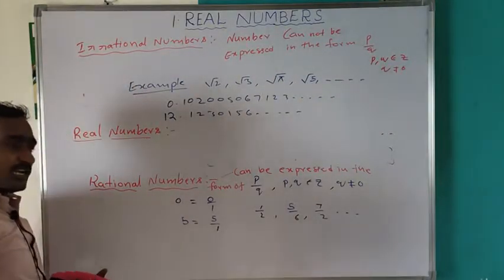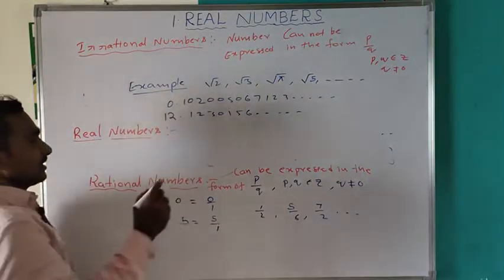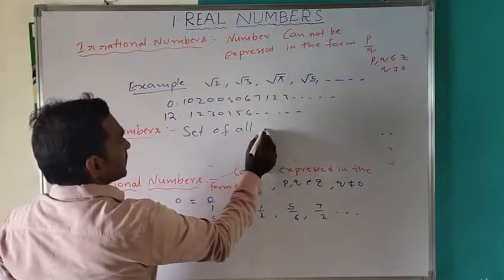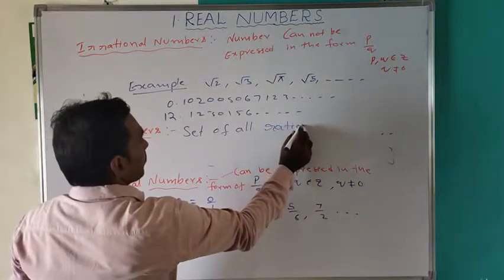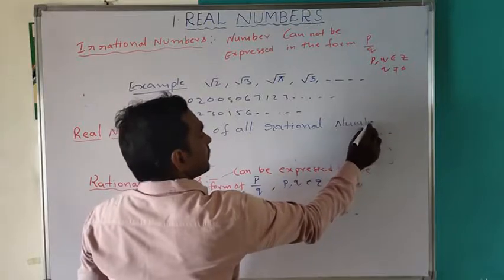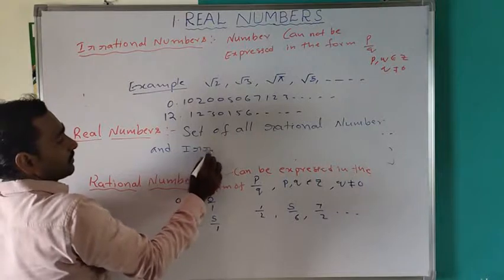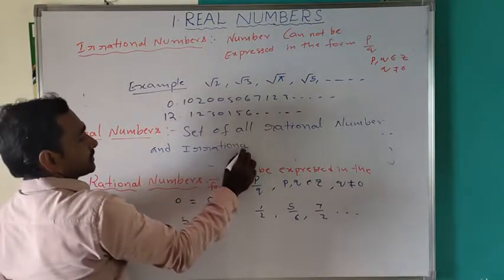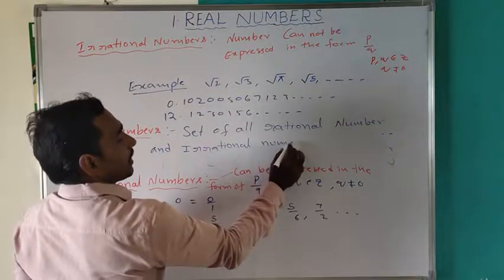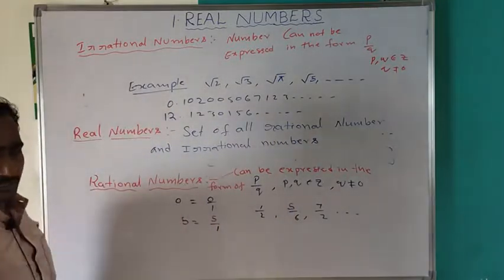Set of all rationals and irrationals, set of all rational numbers and irrational numbers are called real numbers.